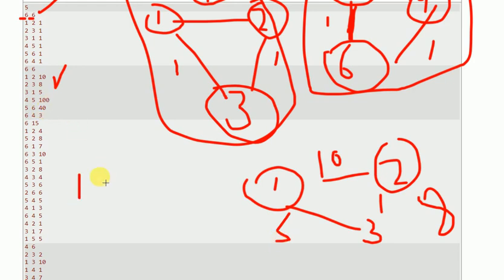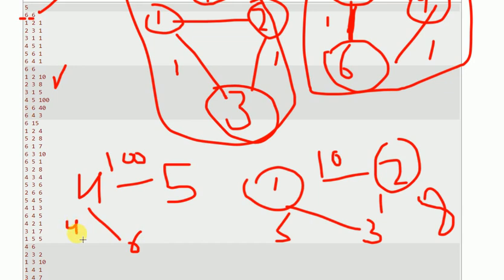Another is 4 to 5 with weight 100, 6 to 4 with weight 3, not 40, and 5 to 6 with weight 40.